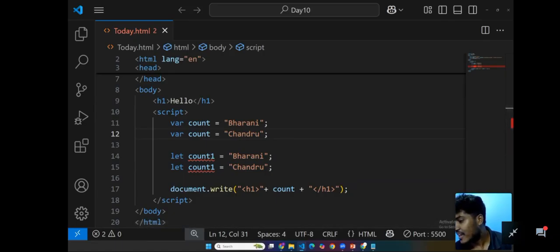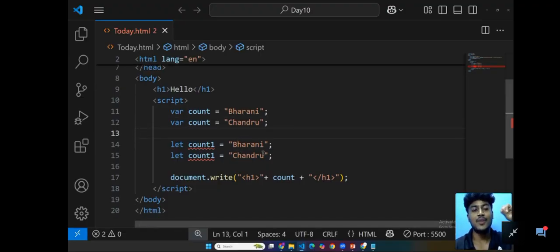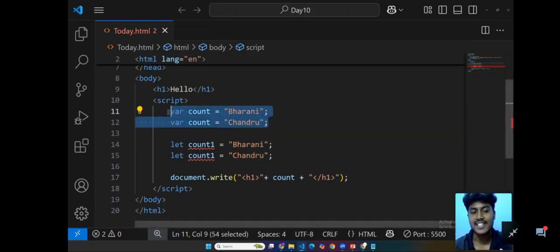For that reason only, we are going to use let instead of var, to avoid mistaken changes. Always clear? Clear means just type clear Barney in the chat box.